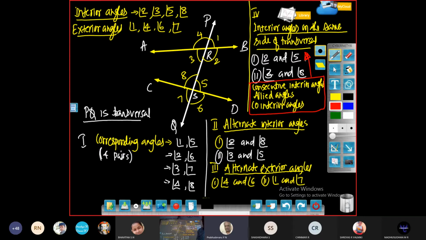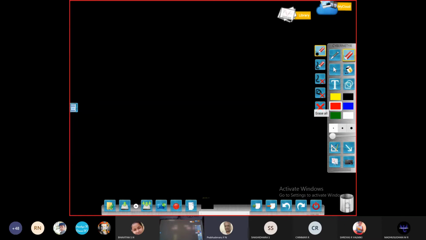So now let us find the relation between these angles when a transversal intersects parallel lines. Okay, transversal and parallel lines now. Let us see what the relations are.